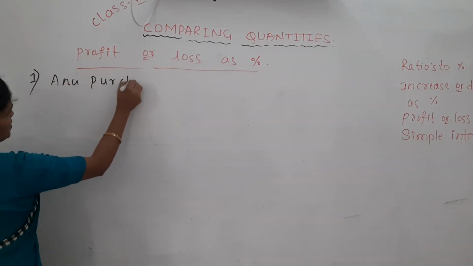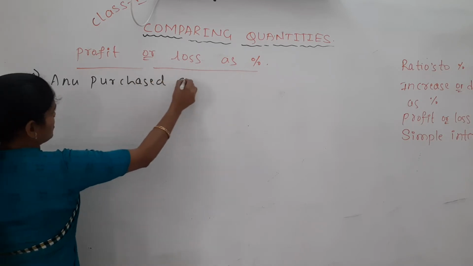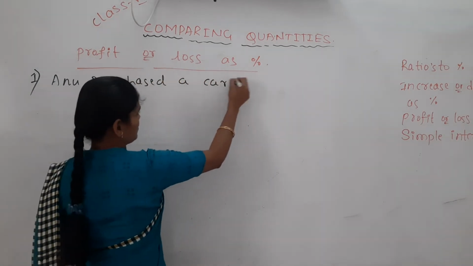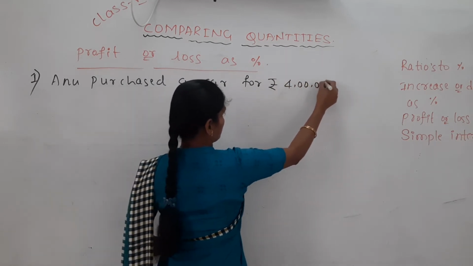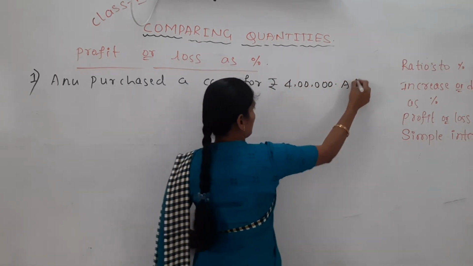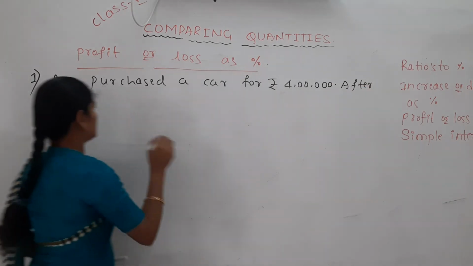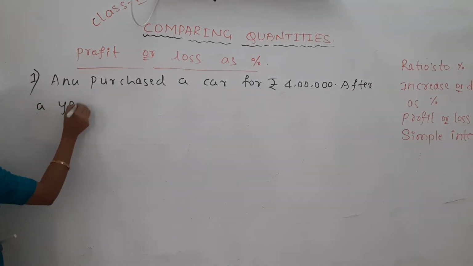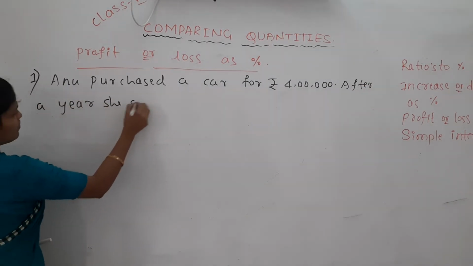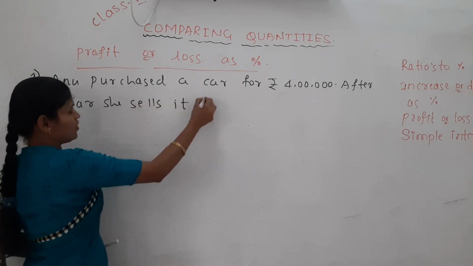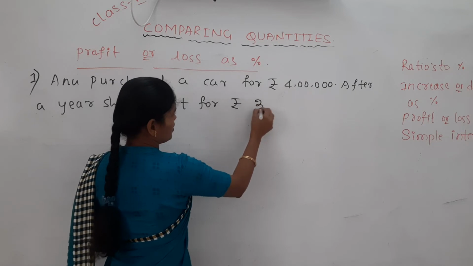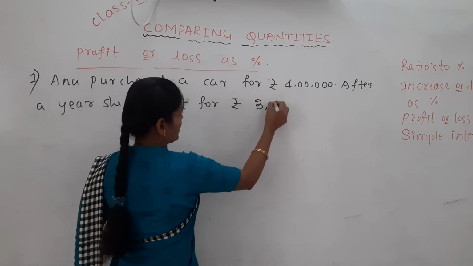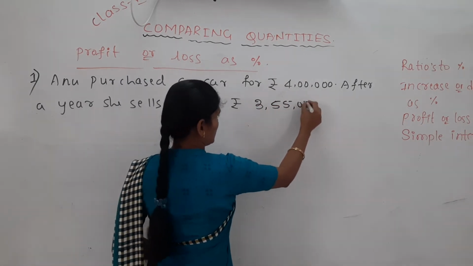Anu purchased a car for rupees 4 lakh. After a year, she sells it for how many rupees? 3,55,000 rupees.